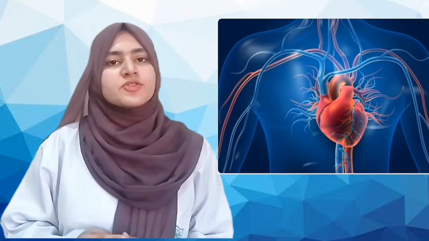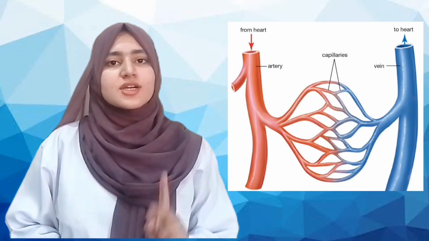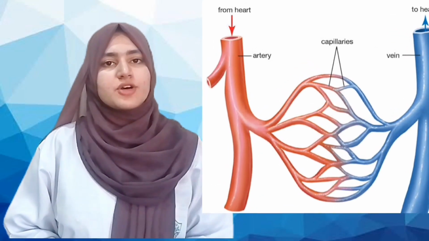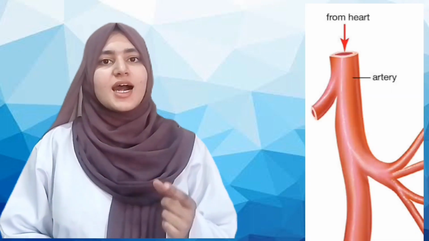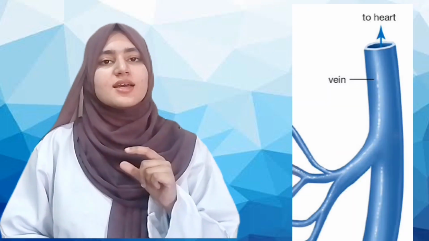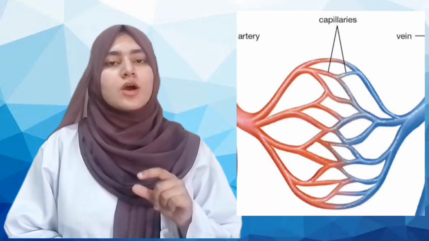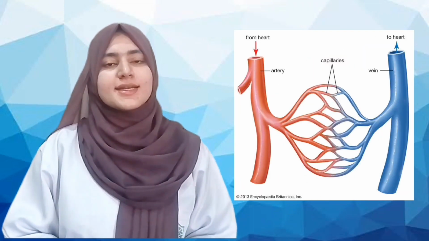The blood vessels are of three types: arteries, capillaries and veins. These are classified according to their function. The arteries carry blood away from the heart and veins carry blood towards the heart, and capillaries are the small vessels for the exchange of different materials.